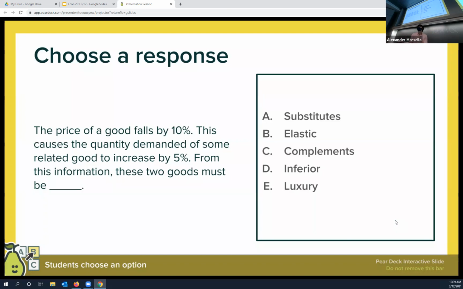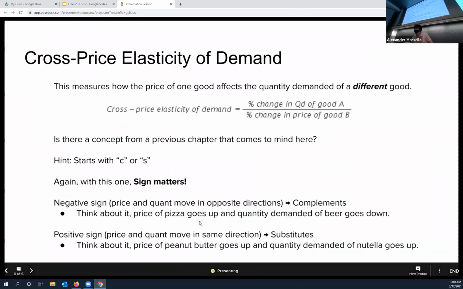So you can either think through the thought process like that. You can think it through, okay, if the price of peanut butter falls, quantity demanded for jelly goes up. They're complements. Price of peanut butter falls, I buy more peanut butter. If I'm buying more peanut butter, I'm buying more jelly. Complements. Or you could just remember the math, cross price elasticity of demand.